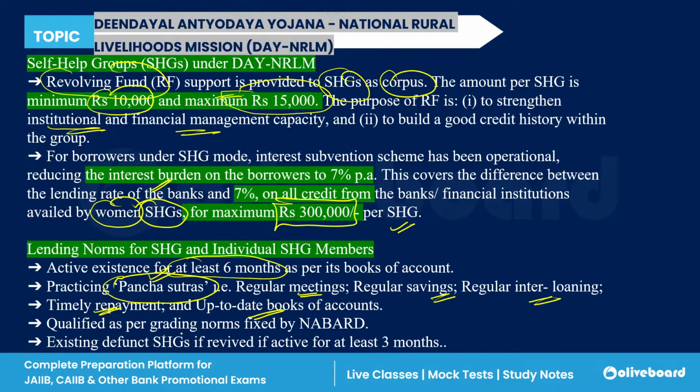You should be classified as per NABARD, National Bank for Agriculture and Rural Development, norms. If you are an existing self-help group that has been defunct, it should also have become active for the last 3 months. If you follow all these conditions, you are eligible to borrow loans under this scheme.